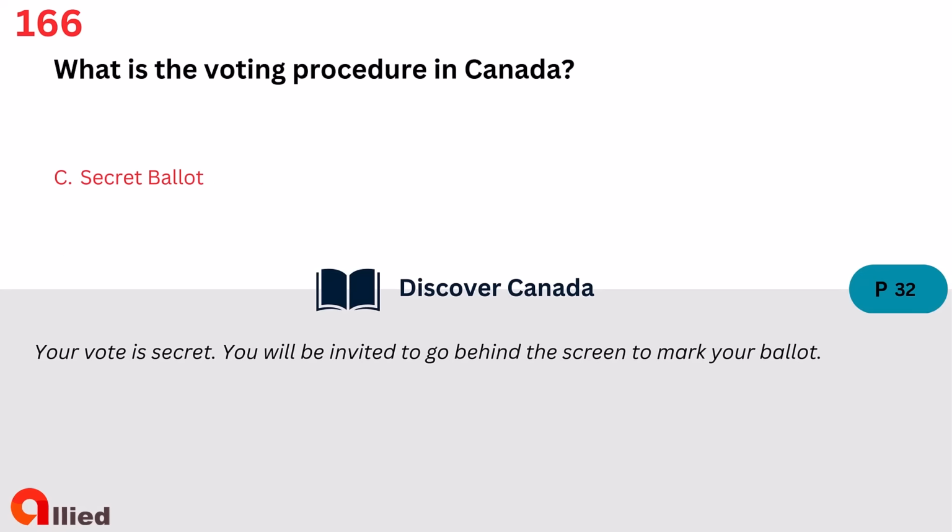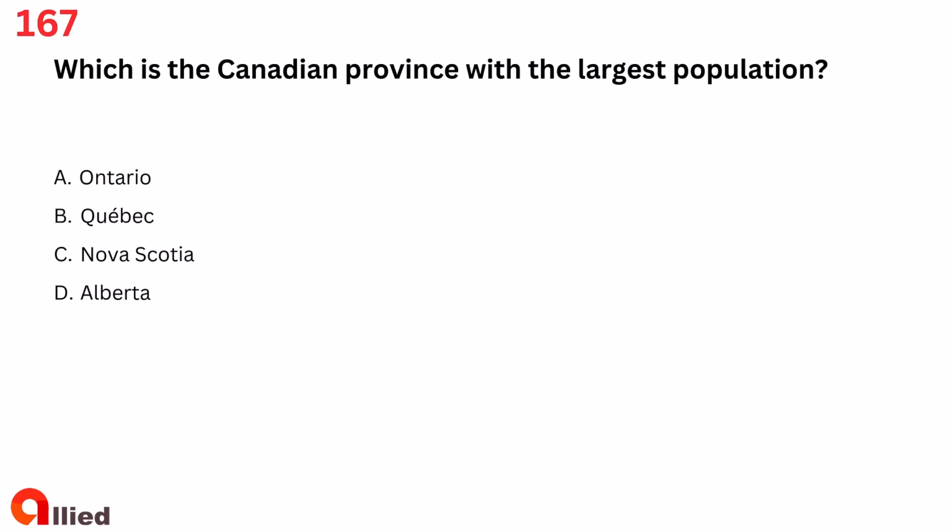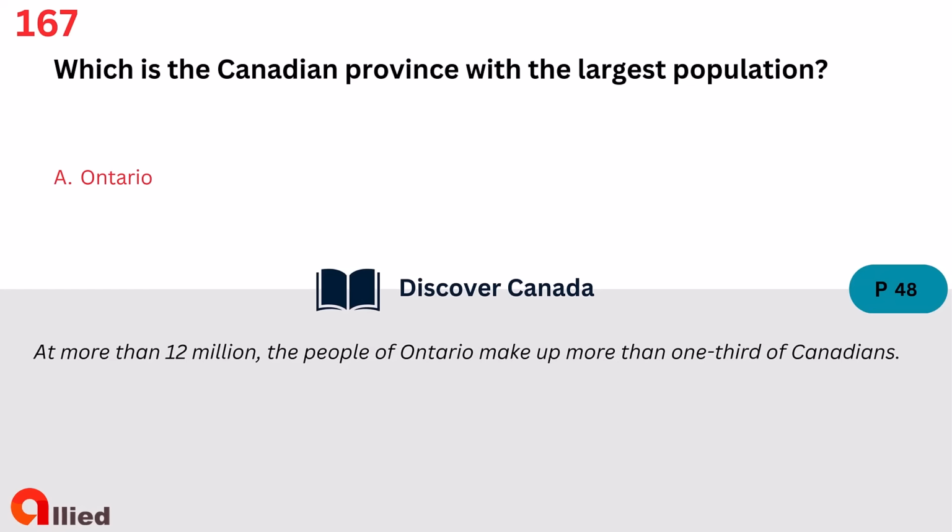Secret ballot. Question 167. Which is the Canadian province with the largest population? A. Ontario. B. Quebec. C. Nova Scotia. D. Alberta. The answer is A.